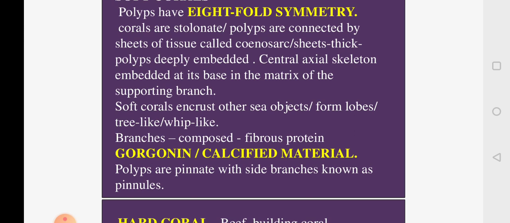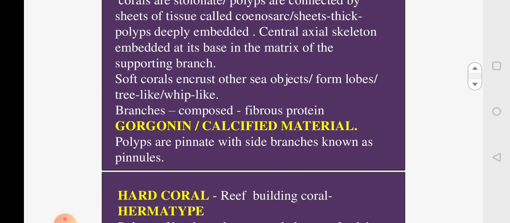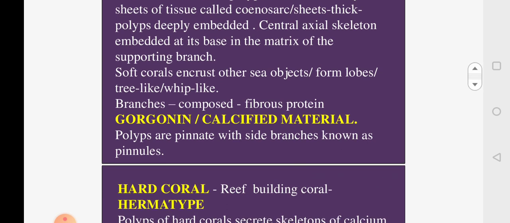So the soft corals sometimes, they will fall on other objects in the sea. They will encrust on other objects. They will form lobes. They may look like a tree, or they may look like a whip. And if you look at these branches, the branches are made up of protein, as I already told you, which is a fibrous protein called gorgonin. Along with that, it may also be deposited with calcium. Then you call it the calcified skeleton.